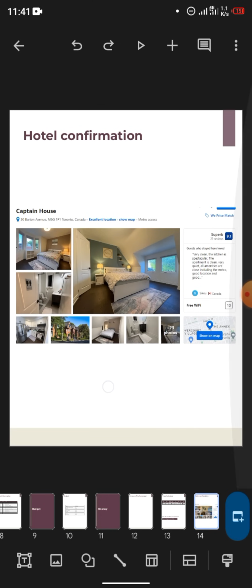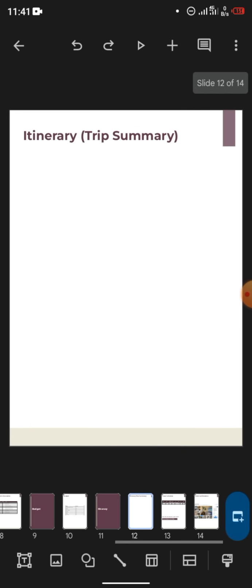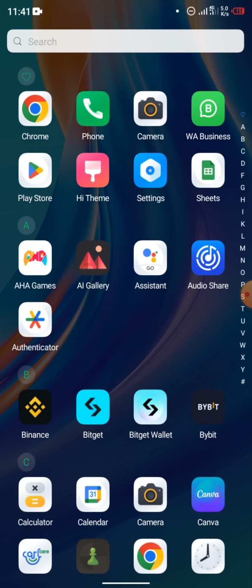Okay, so for the next page, let's swipe. Okay, this is actually the last page though. This is the last page, so that's it. Let's come back to this itinerary part. So for this itinerary part, you need to go to that Google Sheet. Let's go there.